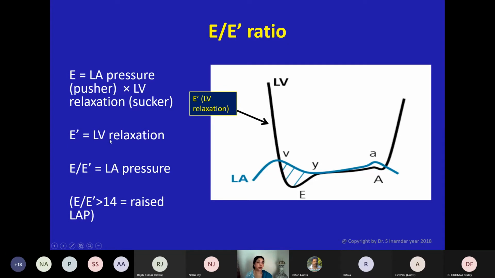It is the function of LV relaxation. So when you divide E by E prime, the denominator, you come to know LA pressure. And what you have to look into the echo report is what is E by E prime. If it is more than 14, preoperatively, certainly you are in a big problem.